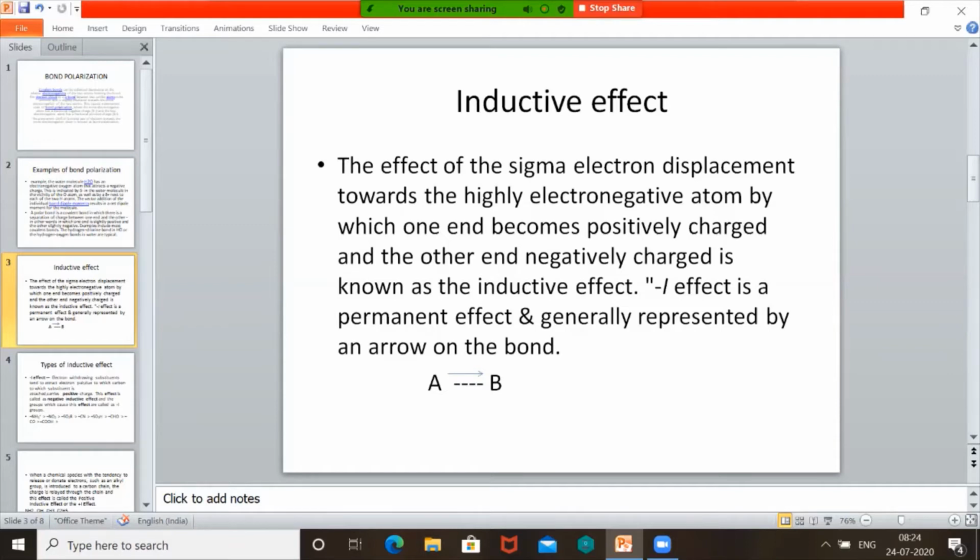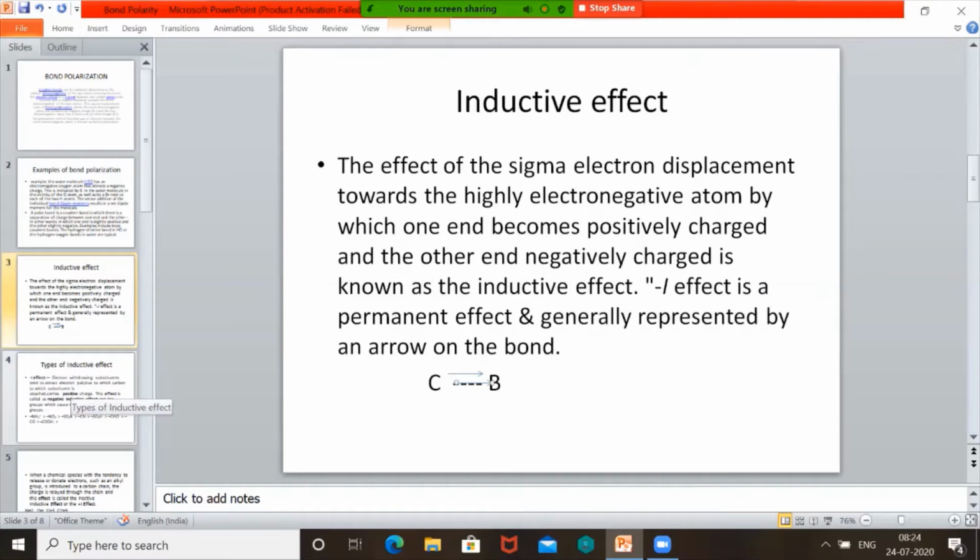So now, if this atom B has more electronegativity than carbon, if A is carbon, for example, suppose B is more electronegative, it attracts the electron pair. If B is less electronegative, it gives the electron pair. Hence, we can say that this effect can be reversed also. B can give the electron. As a result, there are two effects.